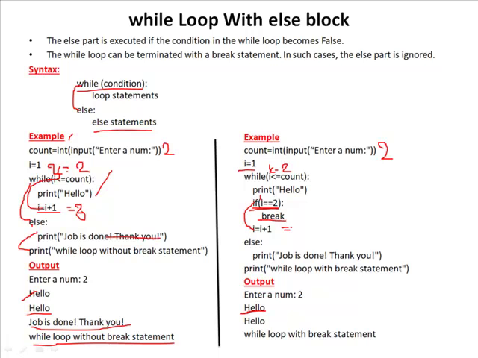Now, from this statement, again the control will go to the while condition. Now, I value is 2, so 2 less than or equal to 2, condition is true. So again display the string, that is hello, and now check the condition. Now updated I value is 2. So 2 equal to 2. Now this time this condition is true. So it enters into the if block and there is a break statement.